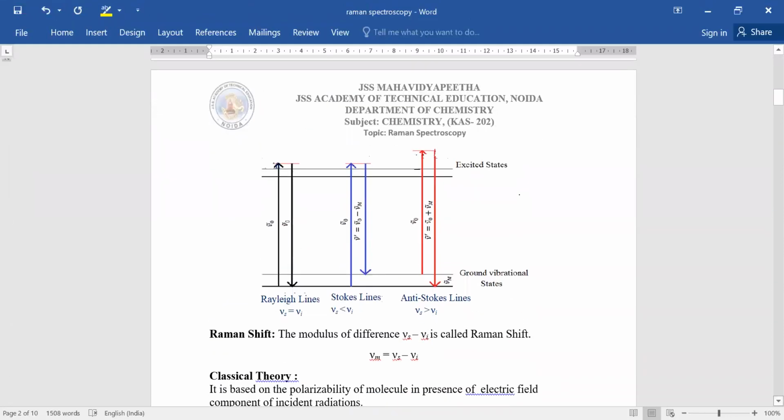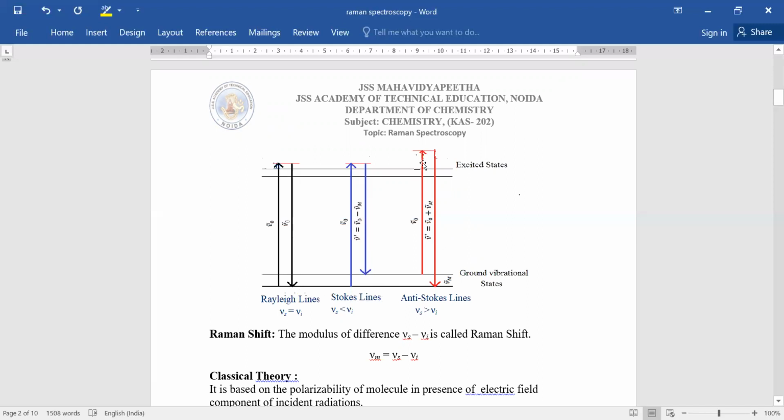You can see from this diagram that when the molecule goes from the lower state to the excited state, and then after scattering comes back to the same state, this gives rise to the Rayleigh line. If it does not come back to the same ground vibrational state but to some other state, then at that time the shift is nu m equal to nu s minus nu I. This is the Raman shift.